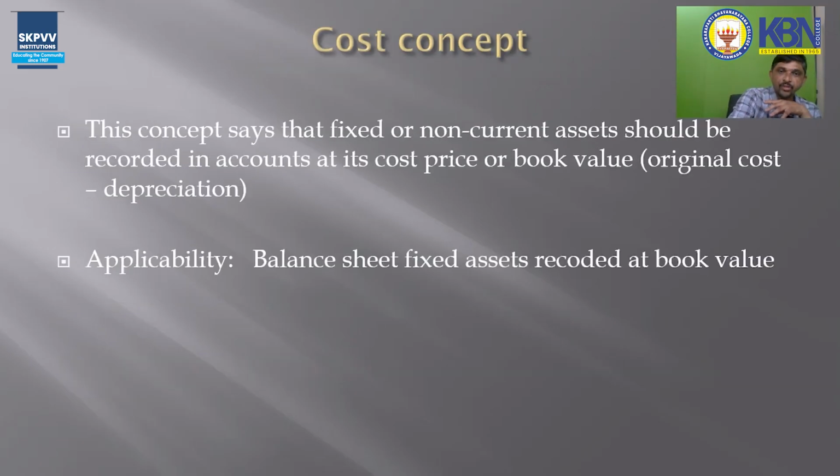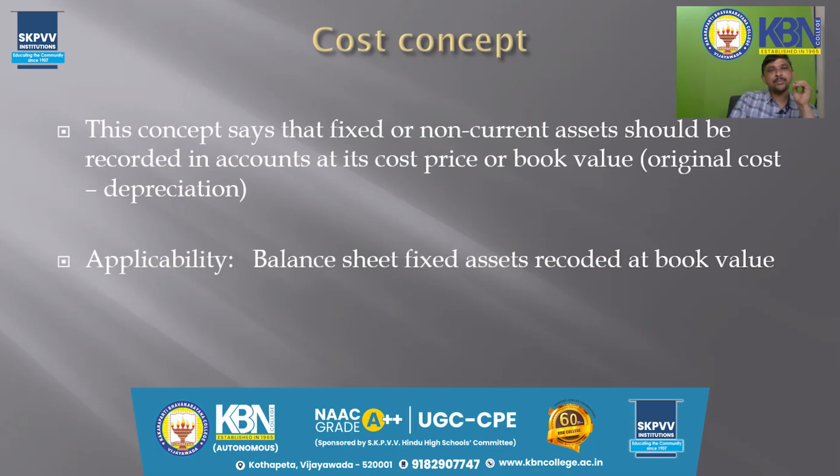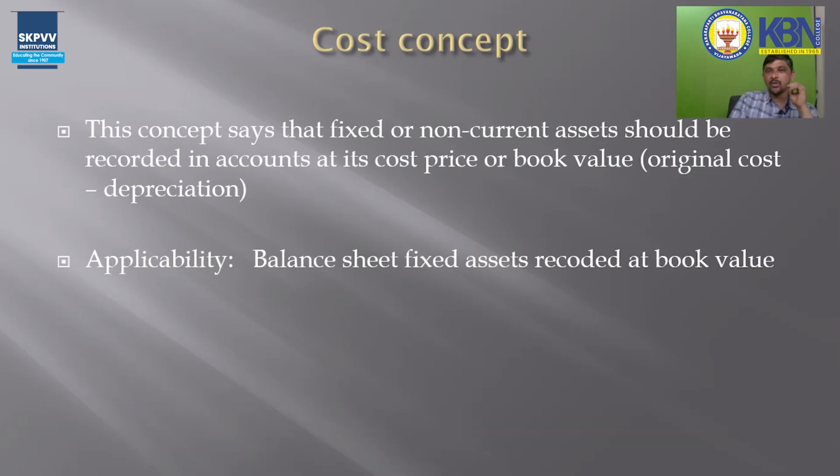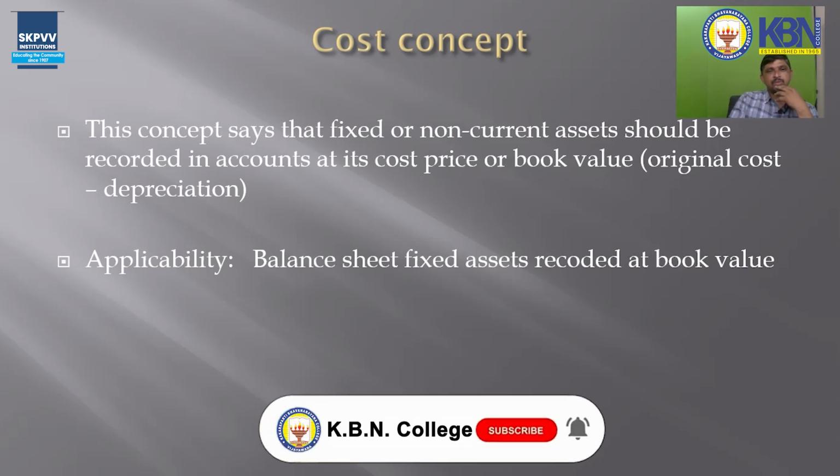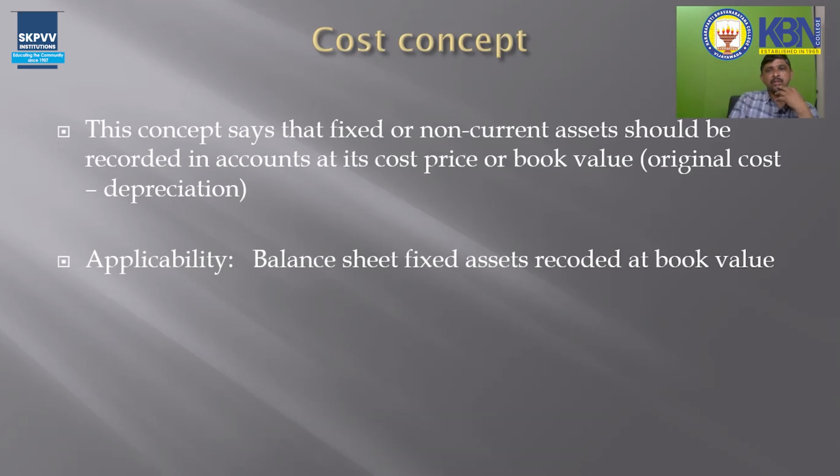Coming to the next concept, the cost concept. This concept says that fixed and non-current assets should be recorded in accounts at their cost price or book value. The book value is nothing but the original cost of an asset minus every year's depreciation. So every non-current asset in the balance sheet will be recorded at its book value. So as the applicability, in the balance sheet, fixed assets are recorded at book value.